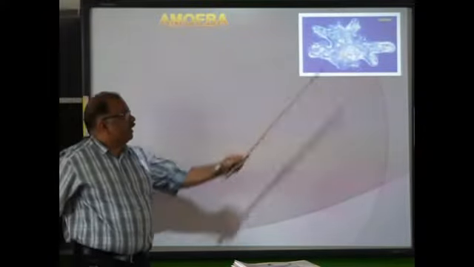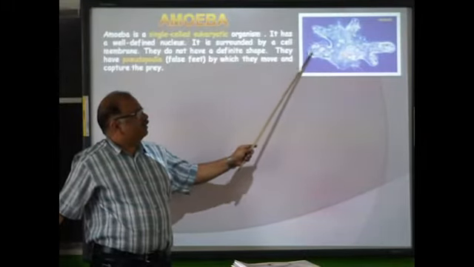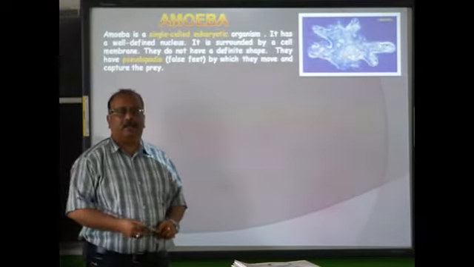Now we have taken one example, which I told you is the most common member in Kingdom Protista. So we'll be learning about this. This is the diagram of amoeba. They don't have a definite shape. They keep on changing their shape.